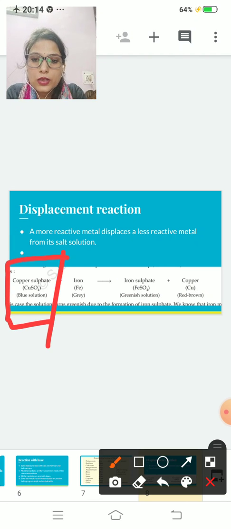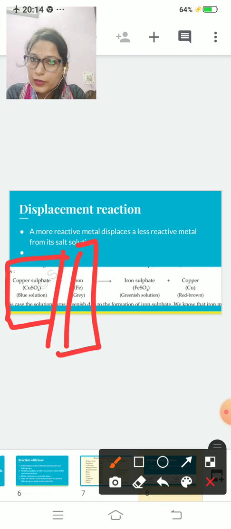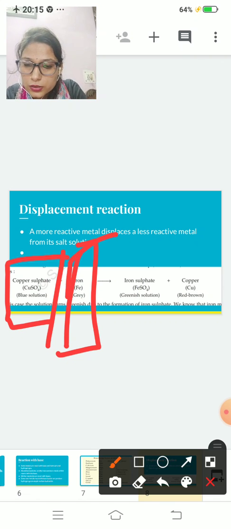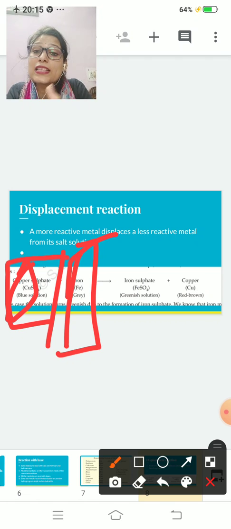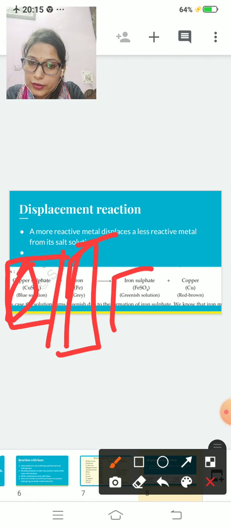When copper sulfate reacts with iron, and I told you iron is more reactive as compared to copper, so the copper will be exchanged by iron, Fe.